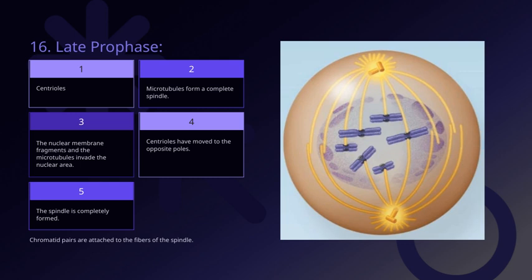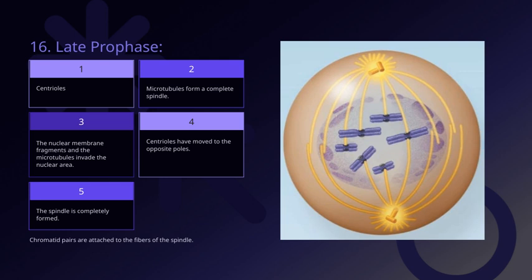You'll also notice that the centrioles have moved to opposite poles of the cell. This positioning is essential because it helps guide the spindle fibers and ensures the chromosomes are pulled apart accurately. Speaking of microtubules, they've now formed a complete spindle, acting like a sort of scaffolding that connects the chromatids to the centrioles and helps facilitate their movement.